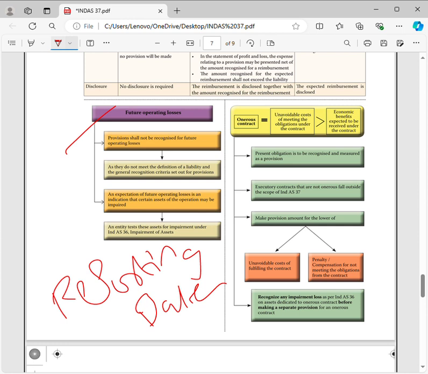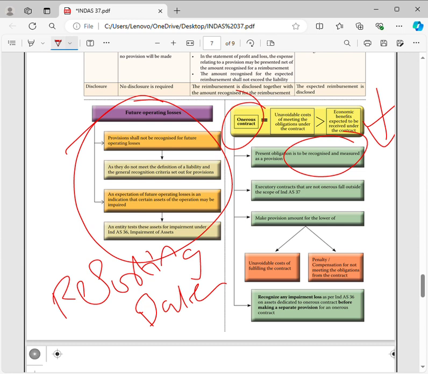Now here, when we are creating the provision, we should look at onerous contract or restructuring. Onerous contract means what? It is a contract in which the unavoidable cost of meeting the obligation exceeds the economic benefit to be received under it. So it is just a contract in which you are going to meet some unavoidable cost of the obligation which is exceeding the expected benefit to be received for doing this contract.